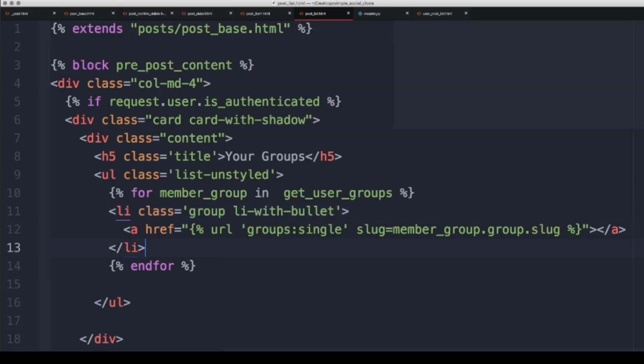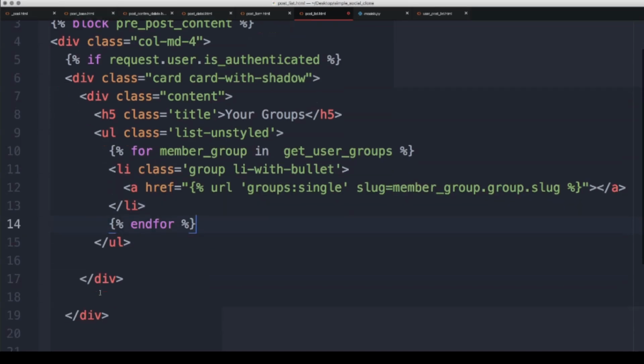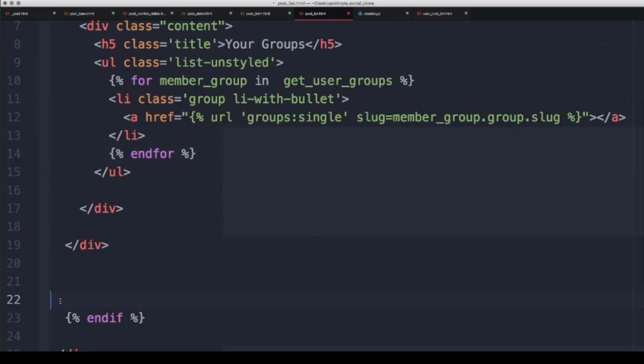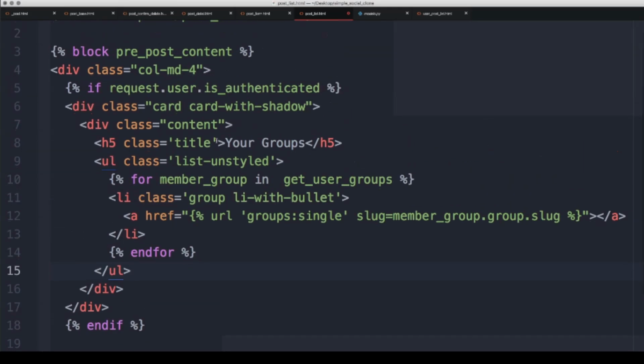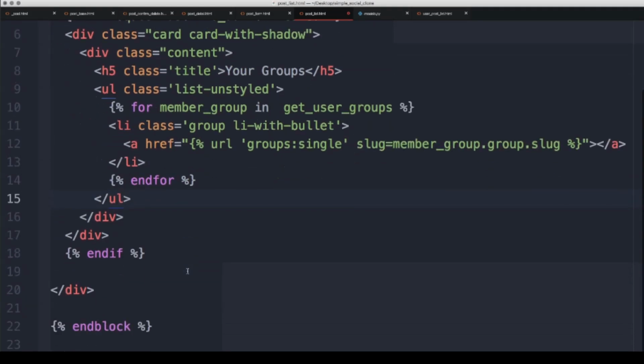Save that, and then that's going to end our for loop, and that will be the end of the unordered list. So far we have that little view where someone can see all the groups that they belong to, and then we are going to continue on after this.